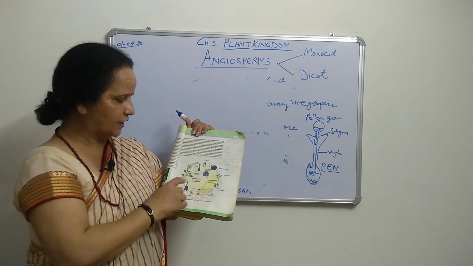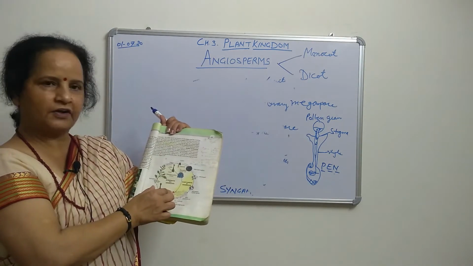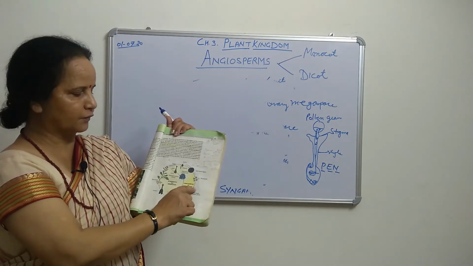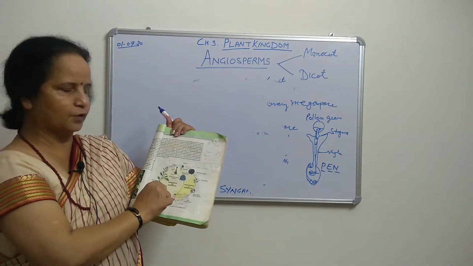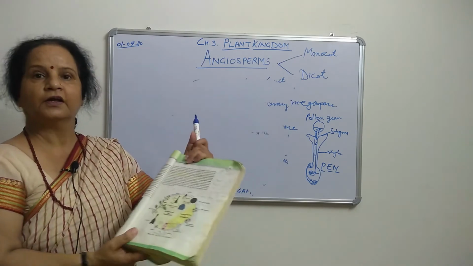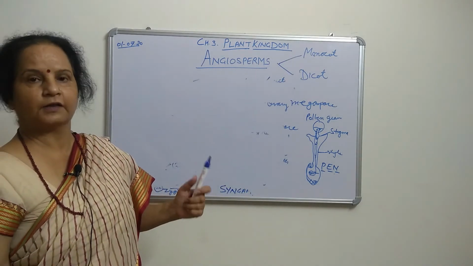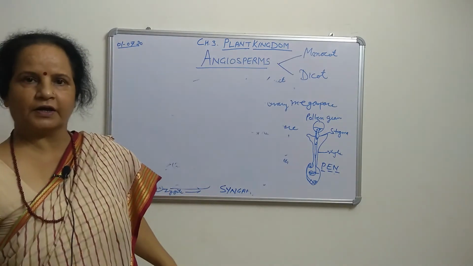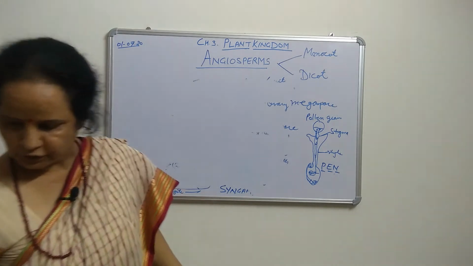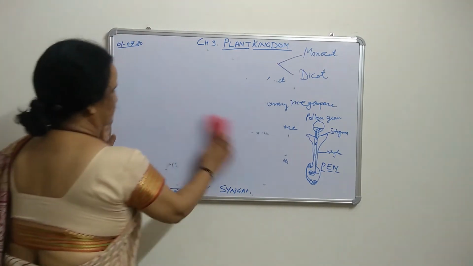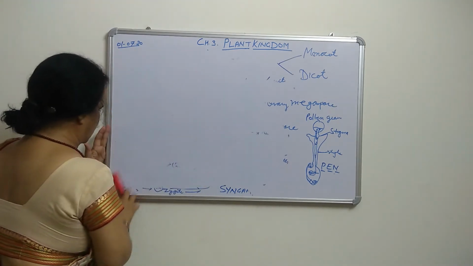This is the way. That is the sporophytic generation, or the gametophytic generation when the gametes are there, called gametophytes. So the dominant part of the angiosperm is the sporophytic condition. Is that clear now? The next topic in your NCERT book is the plant life cycle. It is a very important question, the plant life cycle.